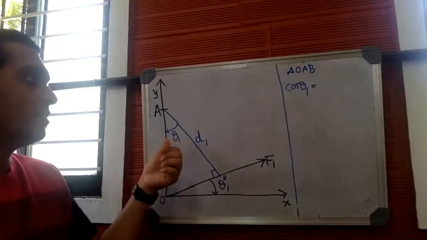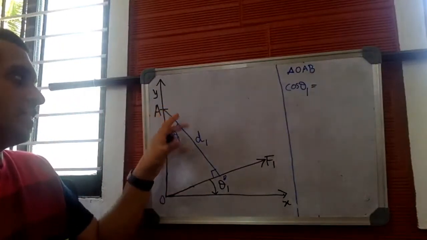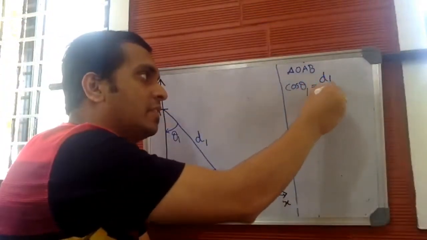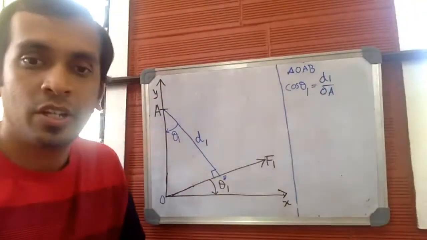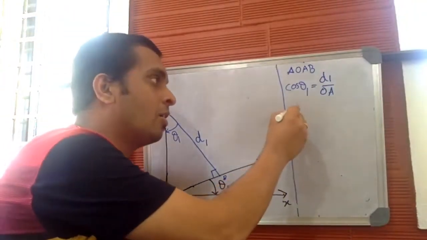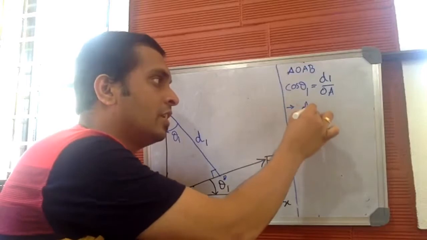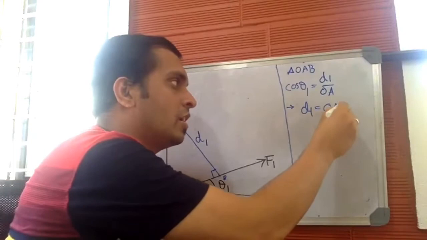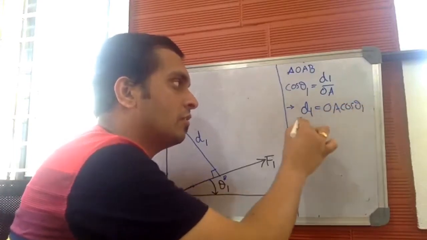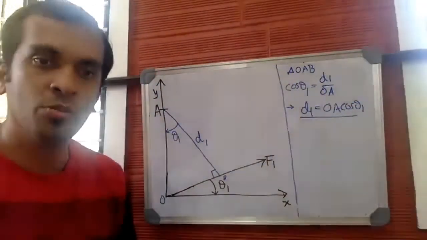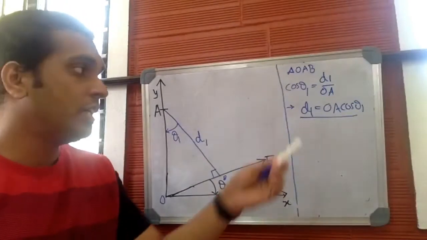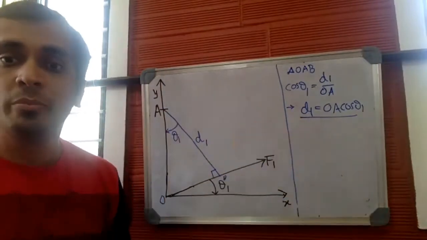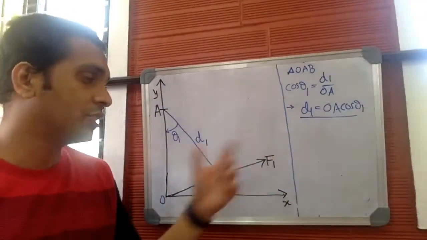Cos theta 1 will be d1 by OA. This is the adjacent side and OA is the hypotenuse. So cos theta 1 will be d1 by OA, or d1 is equal to OA cos theta 1. Is this right? d1 is OA cos theta 1. d1 is the perpendicular. So we got the value of one of the perpendicular distances. Right? This is force F1.